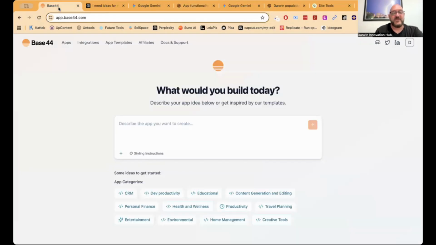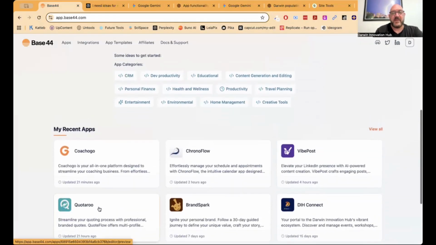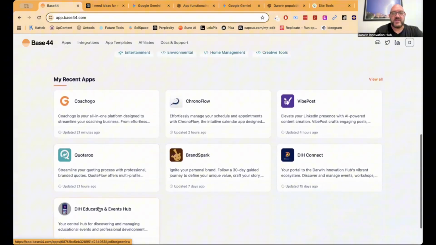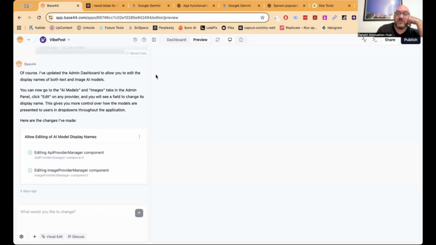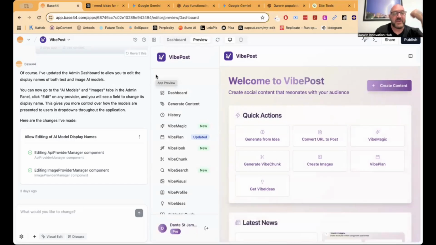Because meanwhile, over here on Base 44, while it does that, I've been making some software. So one thing I made was a thing called VibePost. Now, VibePost, I've got interacting with all the different AI tools and image generators, and I've created my own interface to basically give me something that I could use. And it's also available for you for free as well. I'll put the link in the description when I put this onto YouTube tomorrow, so you can get that free link. I think it's free pro until the end of October that I've set.